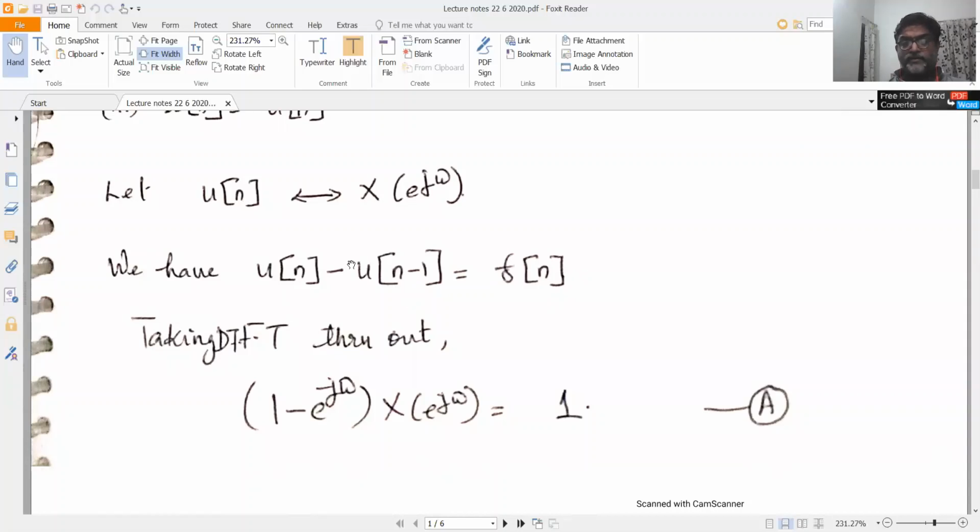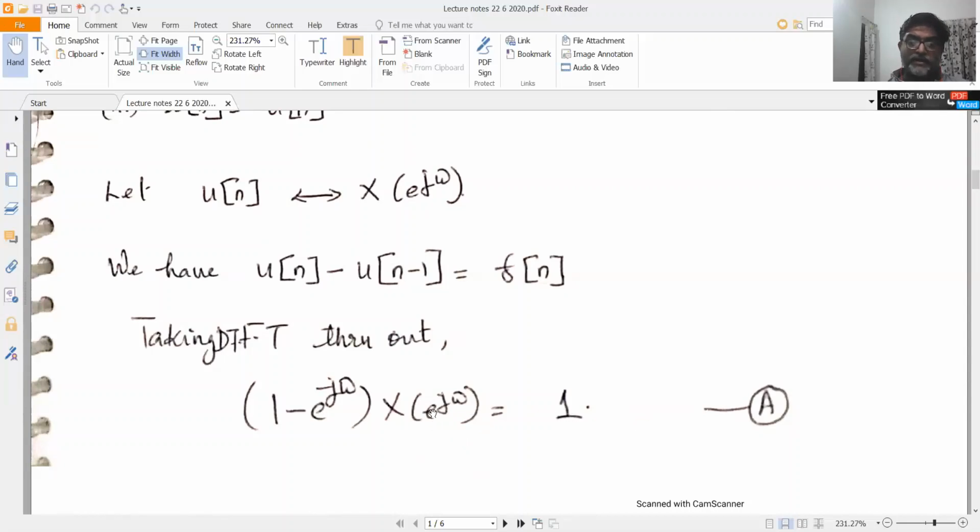1. So we will try to represent u of n in terms of delta n. You have this recursive relation: u of n minus u of n minus 1 is equal to delta n. Okay. You know the discrete time Fourier transform of delta n is equal to 1. Applying the time shifting property, this we can write as X of e power j omega minus e raised to minus j omega into X of e power j omega is equal to 1. I'll take X of e power j omega outside and write this as 1 minus e raised to minus j omega into X of e power j omega is equal to 1.